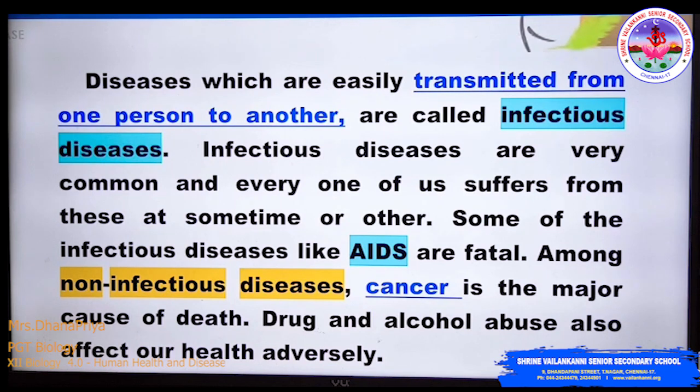Here it includes organic or degenerative disease, deficiency disease, allergies, and cancer. Organic or degenerative diseases are due to malfunctioning of some of the important organs, for example heart disease. Deficiency diseases are produced by deficiency of nutrients. If you are not consuming food properly, there will be a deficiency. Examples will be goiter, diabetes, beriberi, etc.